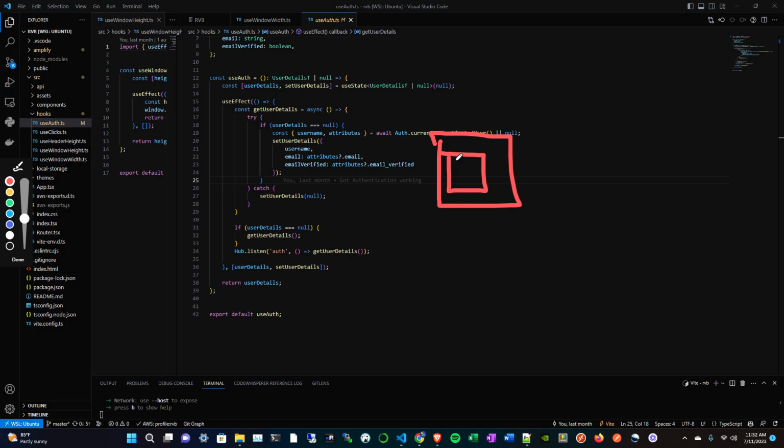So here's your component Foo, and then here's the use hook around it, and you kind of get the idea. For every component that does the same thing, this hook is going to extend the functionality, but the important thing is they all have their own local copy of, in this case, user details and set user details. So hooks are not a solution to sharing state between components.